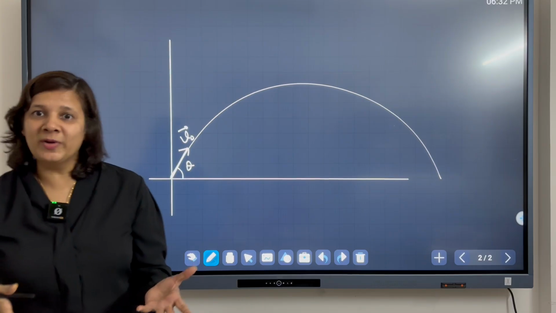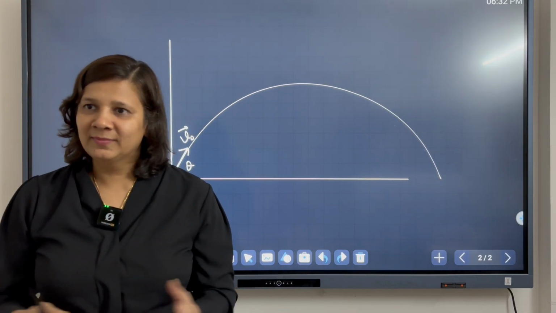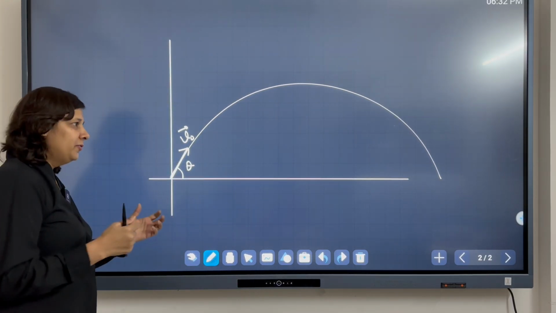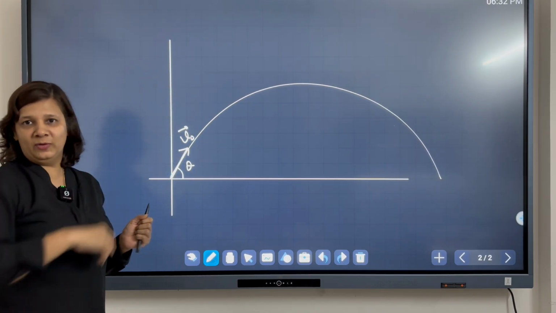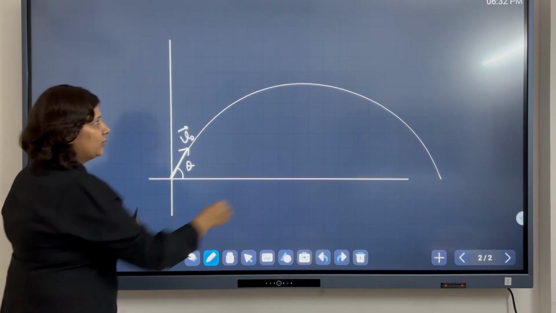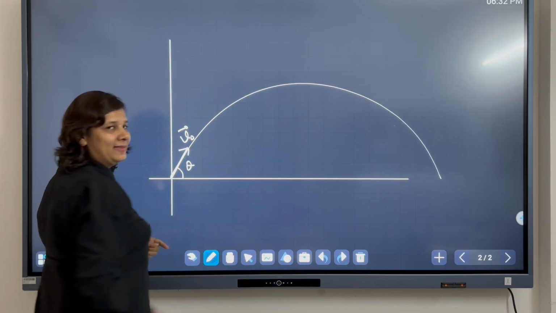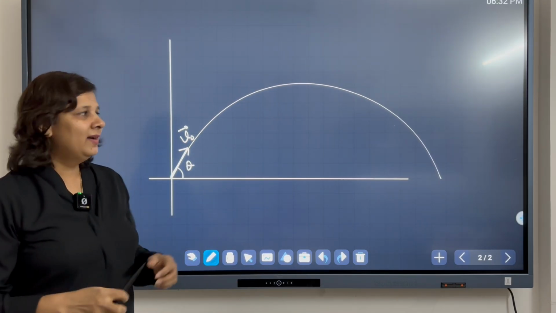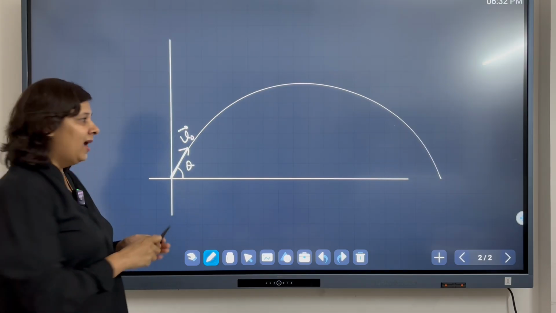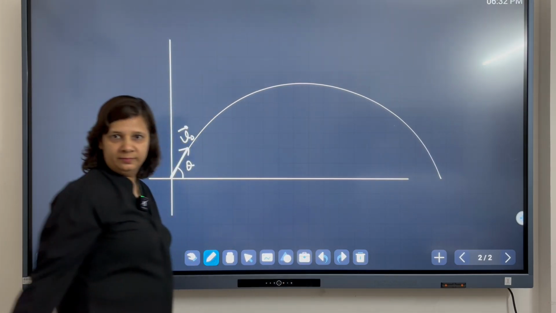Now, what are the different questions we can ask? The first question we can ask is how high the ball will go, right? That is what we call the maximum height of the ball when we throw the ball at an angle theta. Another question which we can ask is how far the ball will go, right?